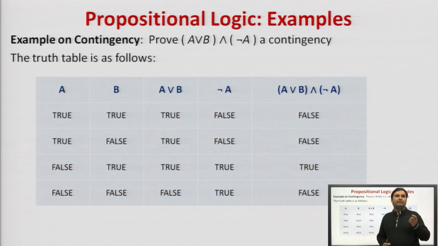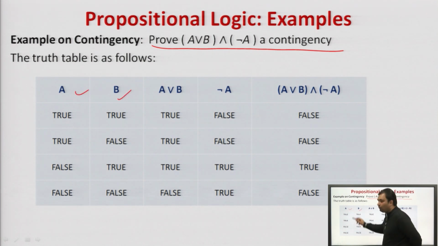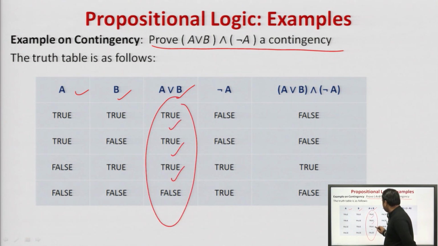Agreed. Next is contingency. If this is the statement given to us, A in disjunction with B and in conjunction with negation of A, then this is a contingency. Then A and B are given to us, as we all are aware of this. A in disjunction with B will return true in 3 values and this will be false when A and B are both false. Negation of A we have computed.